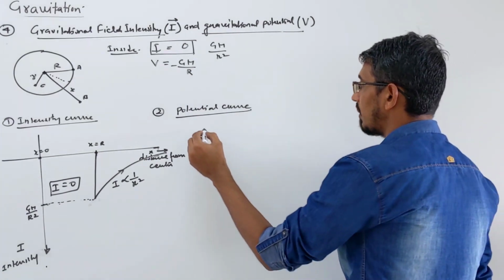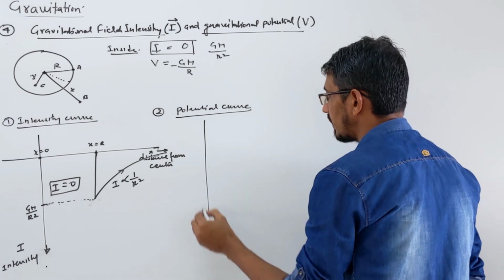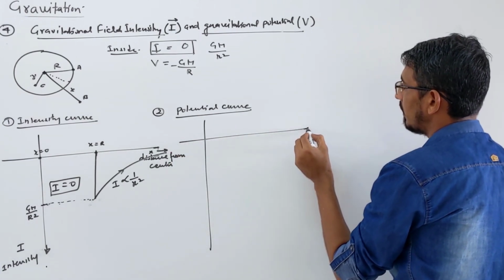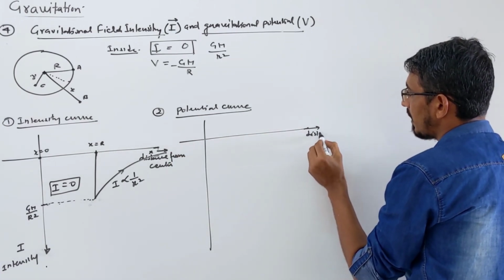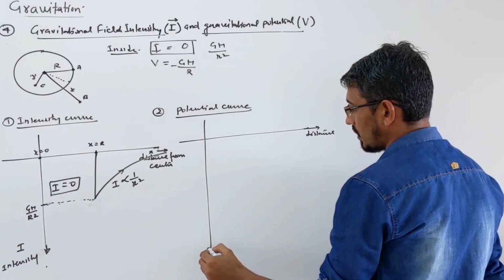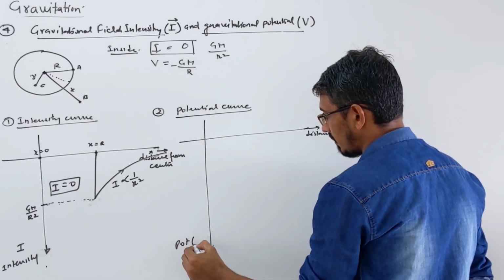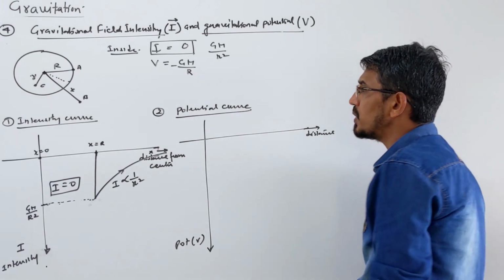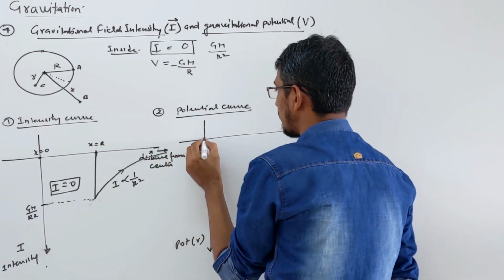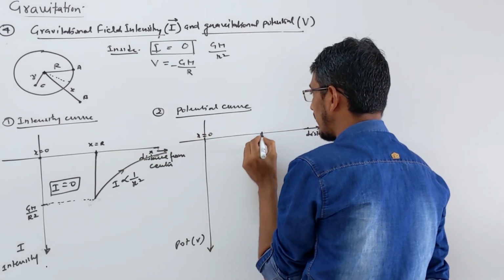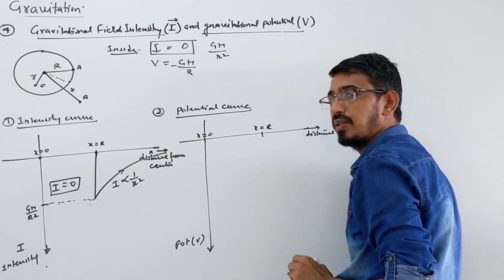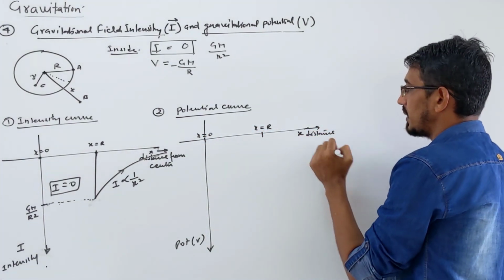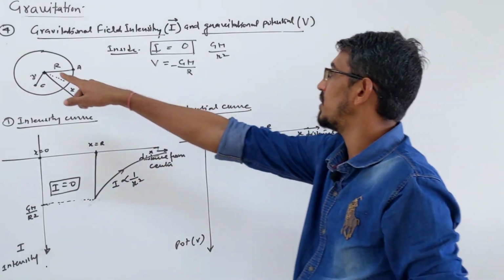Again it's negative, so it will come in the negative quadrant. Let's draw it. This is your negative quadrant. Again drawing a graph between distance versus potential. This side we say potential V, right? Let's see what the potential at the center is. X is 0, the center, then x is equal to r on the surface, and x is increasing in this direction. Then what is the potential at the center?